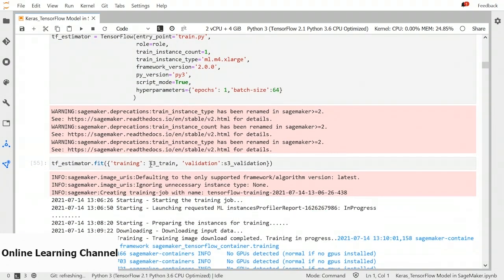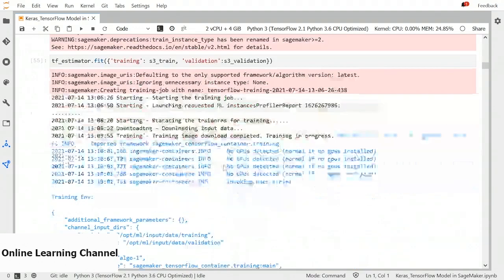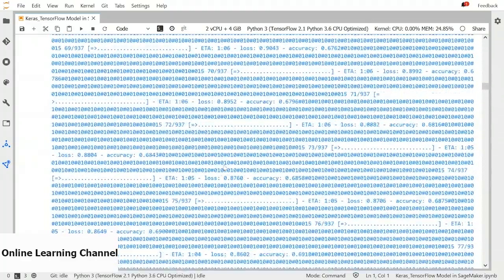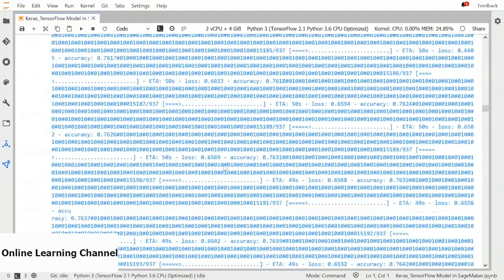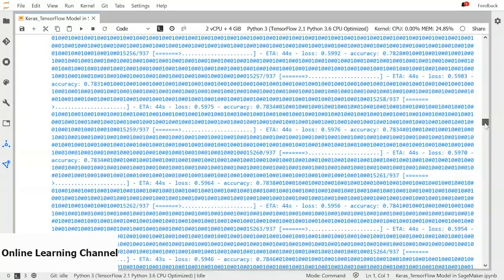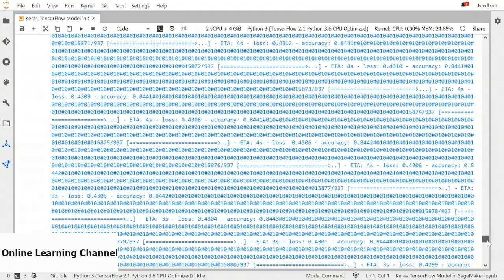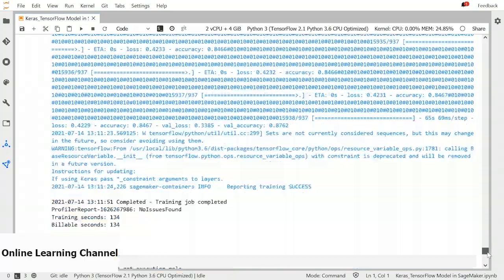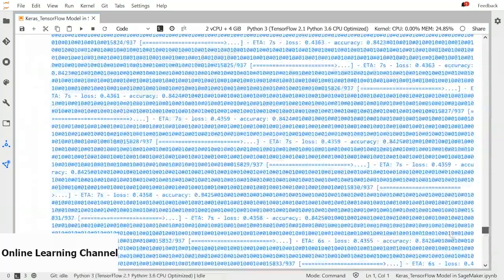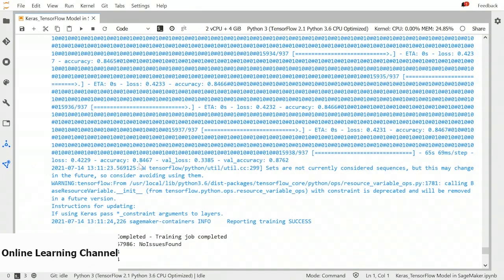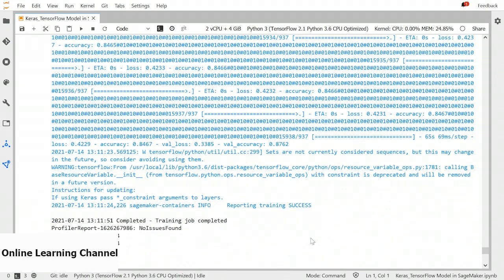Again, we will create channels for training and validation and run estimator.fit. So once the job is completed, we can see the final accuracy, final training accuracy, and final validation accuracy. So these are a lot of epochs. In fact, these are not a lot of epochs. We had batch size of 64, so one epoch would also take a lot of batches. So let's see at the results. Too fast. Okay, so we are here. Our accuracy is 84 for training data and 87 for validation data. That's pretty good for one epoch.